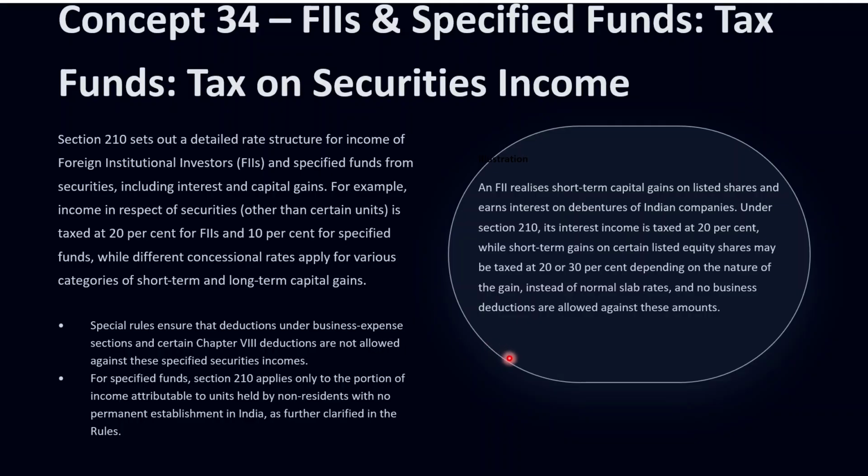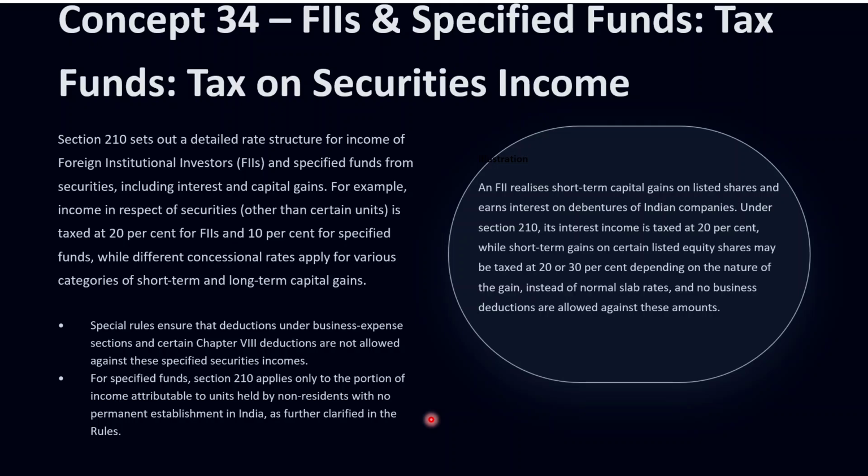And if we see a small example here, so guys, we have to see that an FII with interest and capital gains on Indian listed securities will compute tax on those streams at the prescribed section 210 rates, instead of normal corporation tax rates, and cannot reduce that base with business overheads. So this is all about the tax on securities income of FIIs.